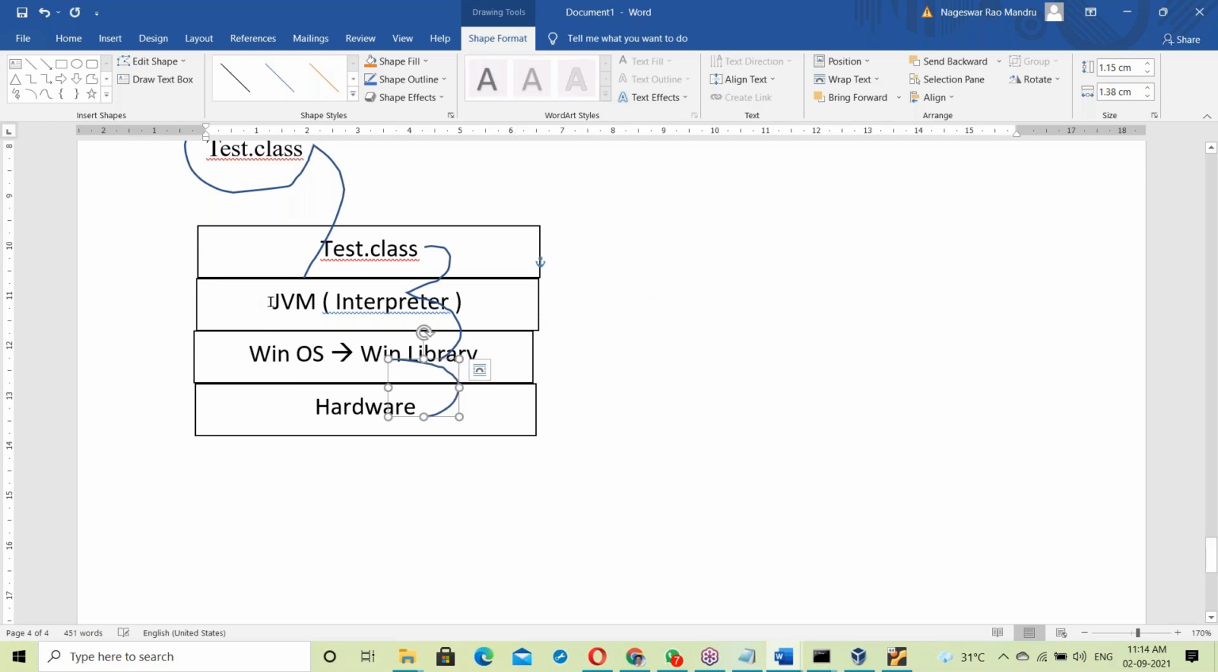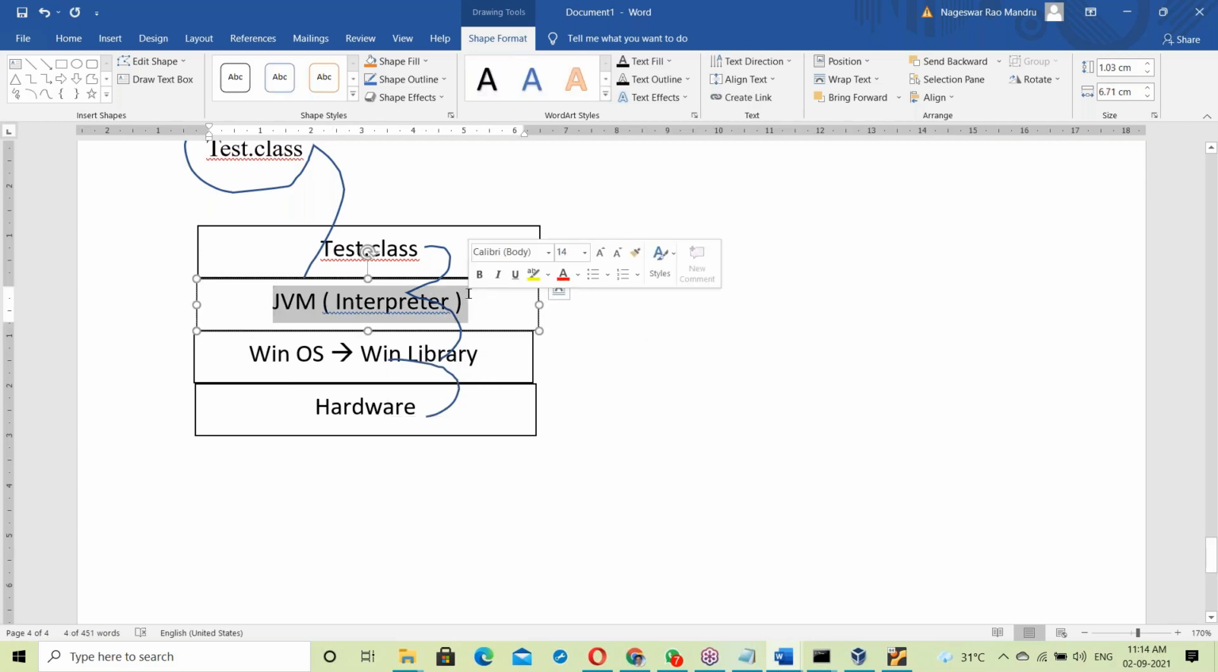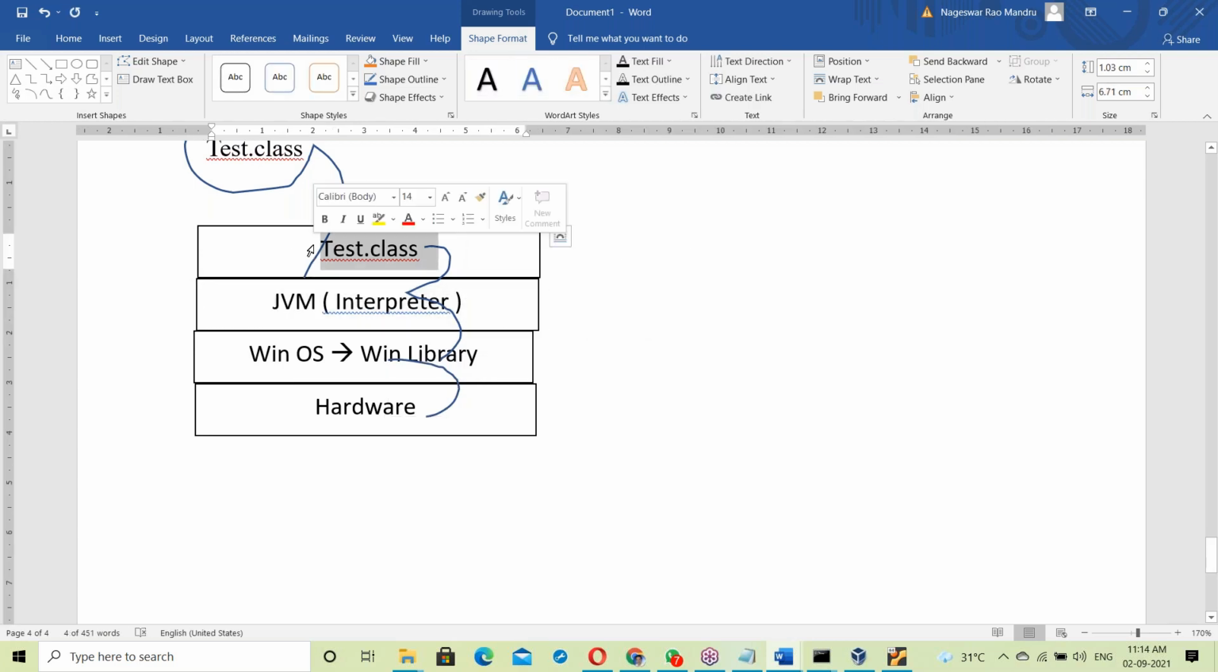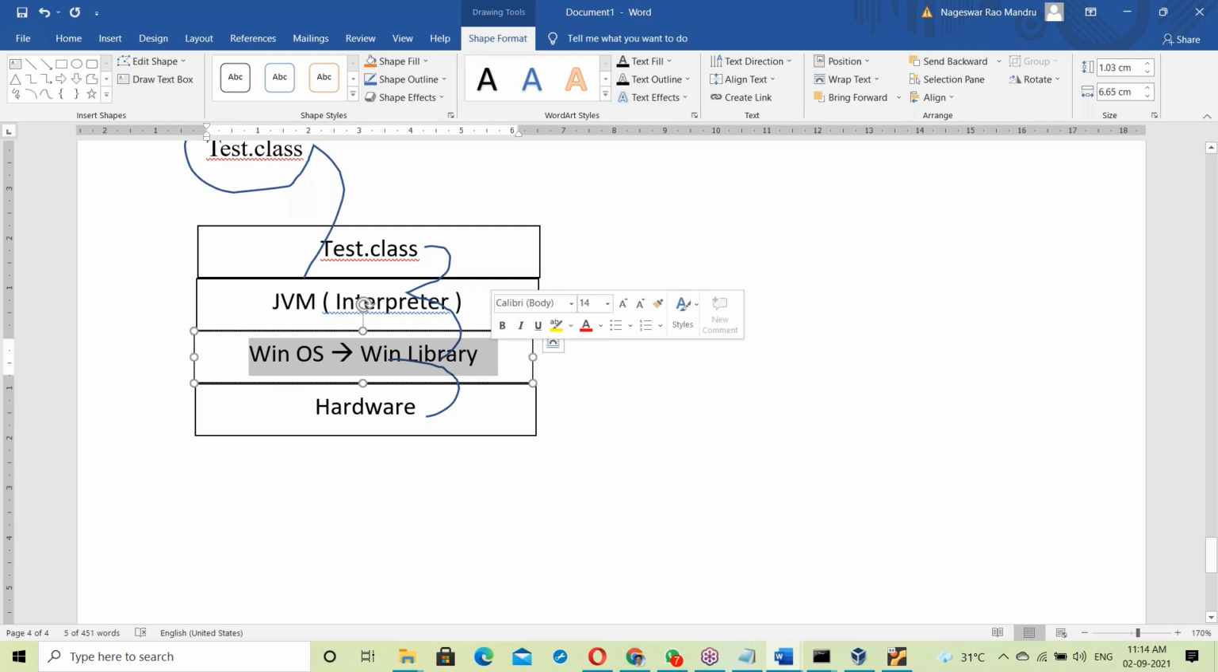So the JVM takes care of linking the dot class file to the Windows OS library. If it is Windows OS, it links to the Windows library. Once linked, it executes and gives the output. This link is happening at runtime, so it is dynamic linking.